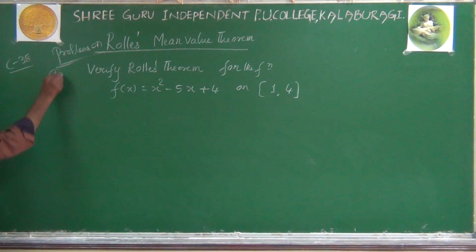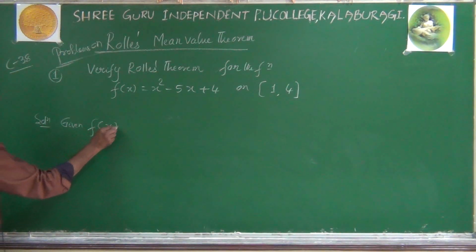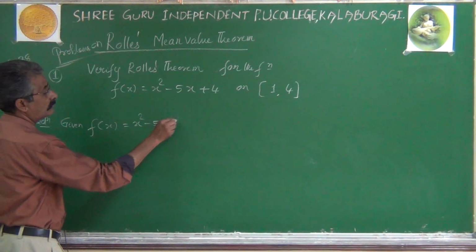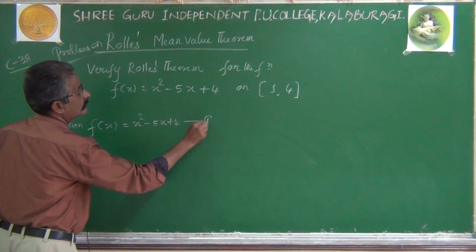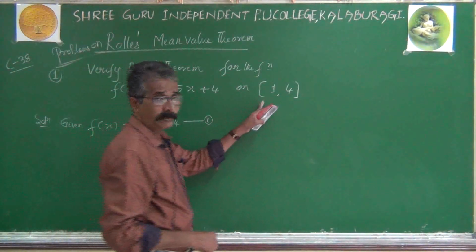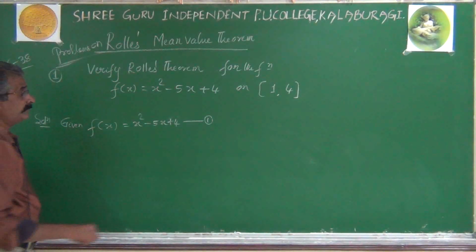Right, solution. First problem, solution. Given f of x equal to x square minus 5x plus 4, call it 1. From the interval 1, 4, what is the actual interval a, b?